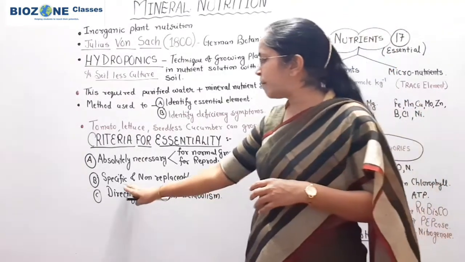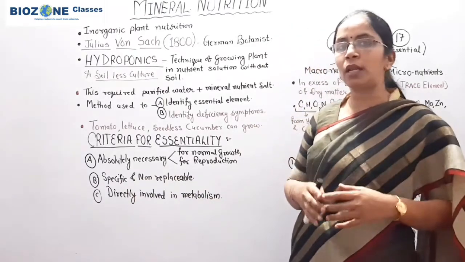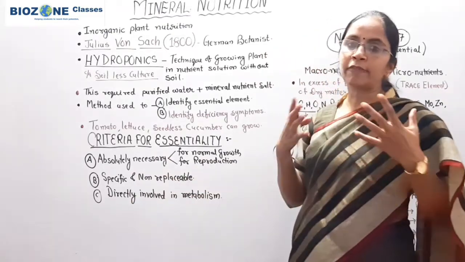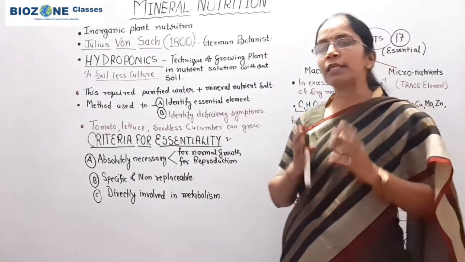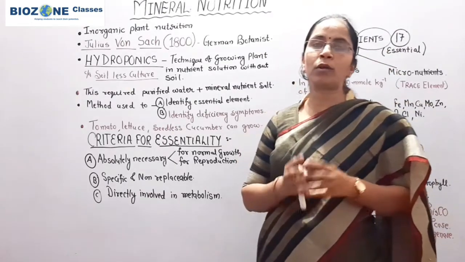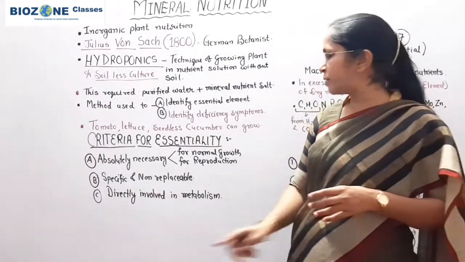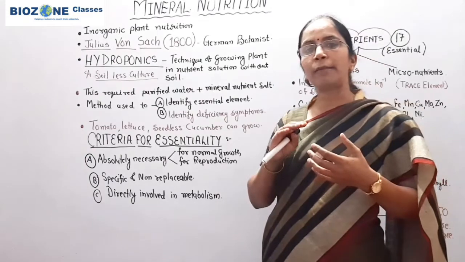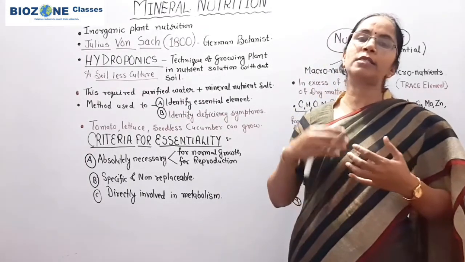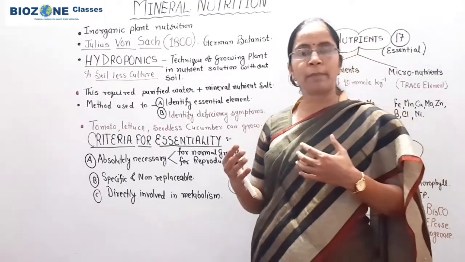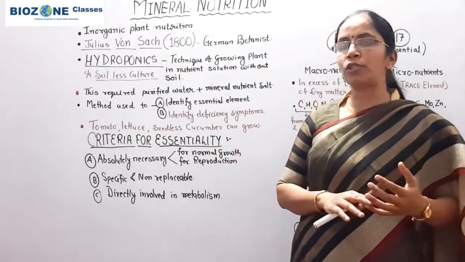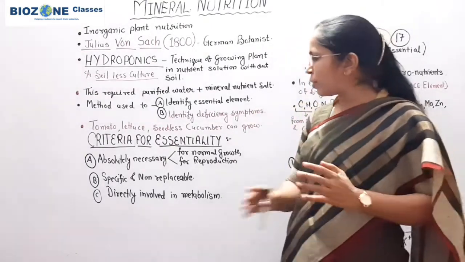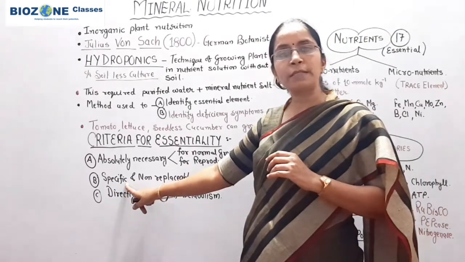Second, we study that the element is said to be essential when it is specific and non-replaceable. Specific means this element is specific for a particular reaction in the plant, as well as it is non-replaceable. That means it is not like that if potassium is deficient in the plant, you can increase the amount of calcium. So the deficiency of potassium is not overcome by increasing the amount of calcium. So remember, the element should be specific.